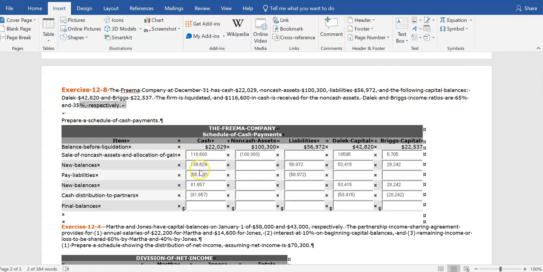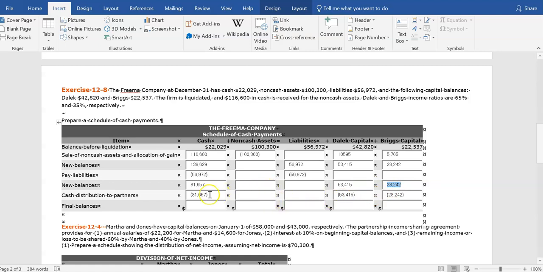Okay. So now that we have new balances of cash after the sale, the liabilities were not affected, and our new capital balances with the gains recorded. We will then take the liabilities. We'll use all of the cash to pay off the liabilities of the partnership. So all $56,972 are paid using cash, bringing the cash down to $81,657. No liabilities anymore. They were all paid off, and the capital balances were unaffected when the liabilities were paid. So those stay the same.